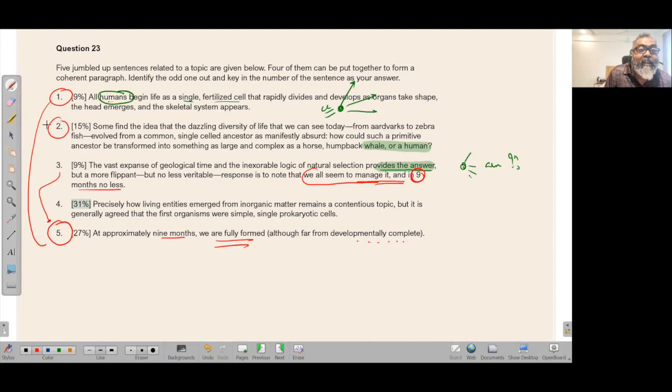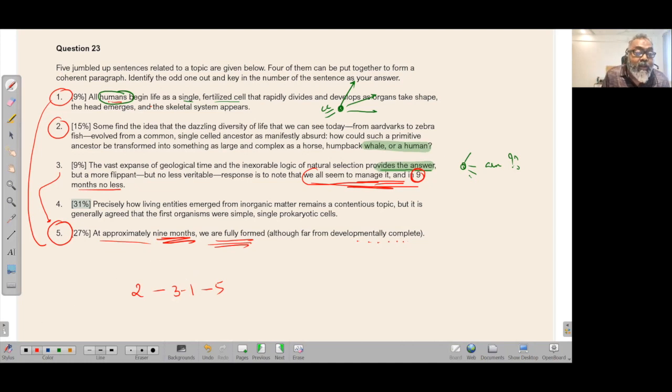So the question is saying then how absurd it is, that single cell. Wait a minute, I can provide an answer. Look at human beings. We manage in 9 months. All of us, all humans, began with a single cell, and in approximately 9 months, we are fully formed. So the answer choice will be 2, then going to 3, then going to 1, and then going to 5. That's the order. We can find it. We all seem to manage in 9 months. All human beings, and approximately we are all fully formed.